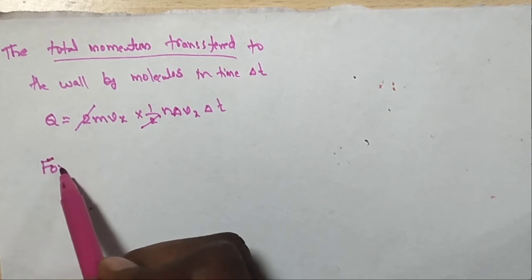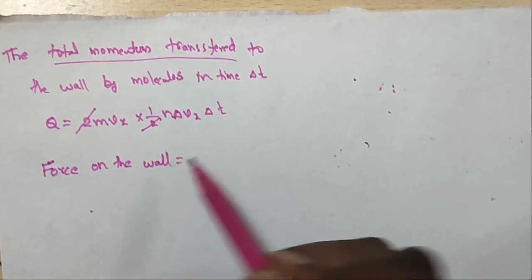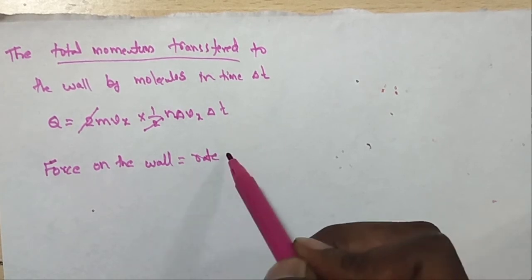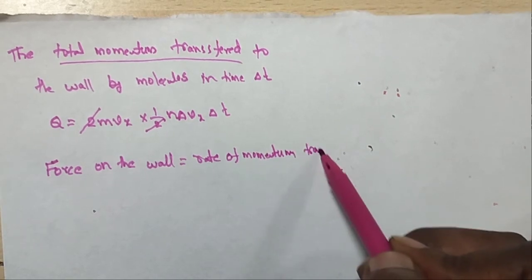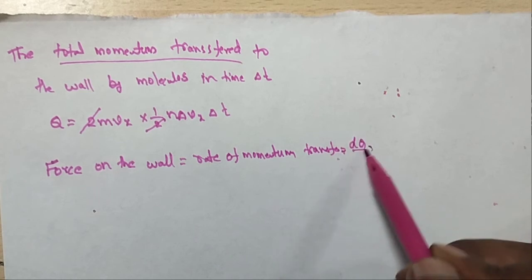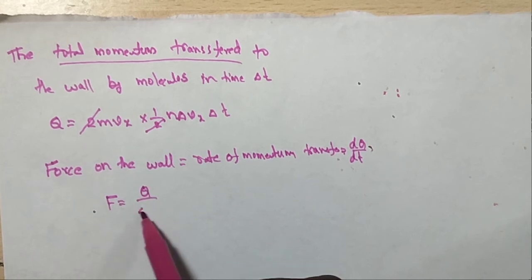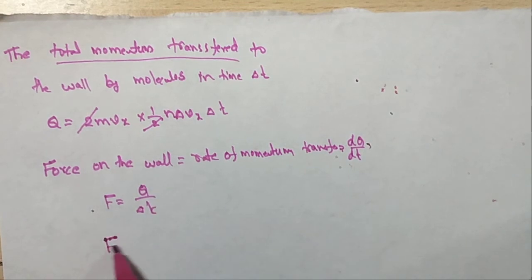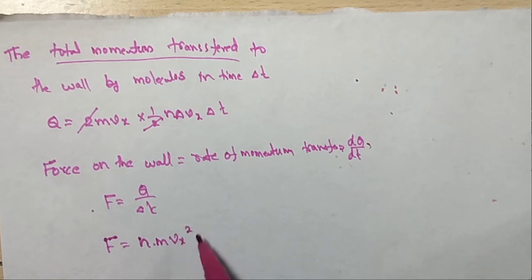The force on the wall is equal to the rate of momentum transfer, delta Q by delta T. So F is equal to Q by delta T, and this delta T cancels. F is equal to n m Vx square times A.